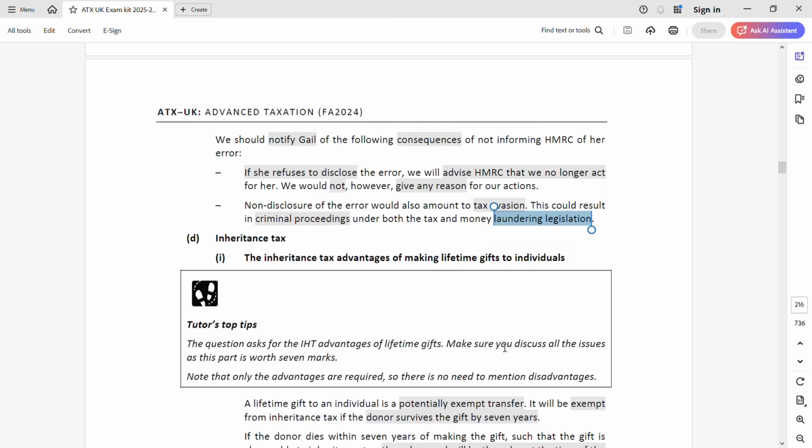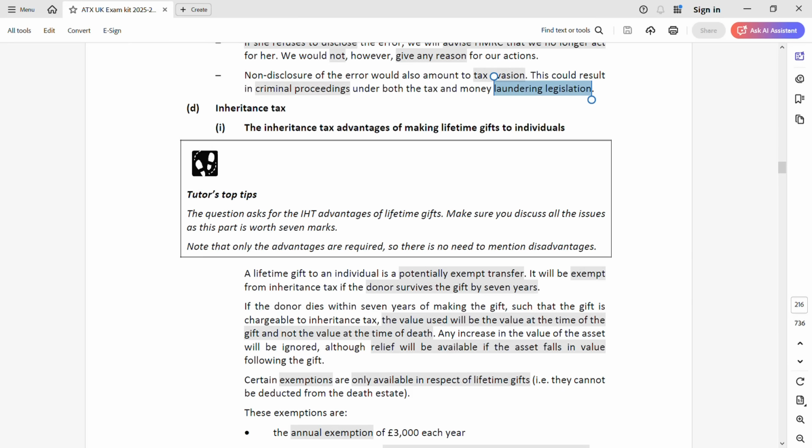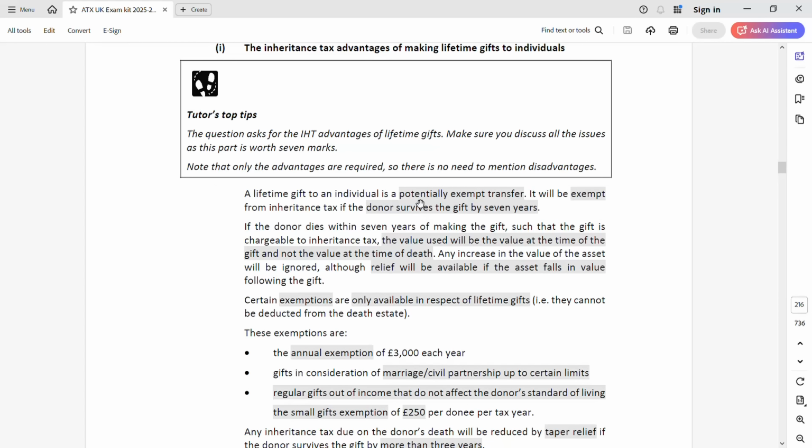Now moving on to part D. Part D is about the advantages of making lifetime gifts. So the first advantage, as you can see in the answer, is that if you are making any gift to an individual, it's a PET, and if the donor survives the gift by 7 years, then it will be exempt from inheritance tax. So in the first para, that's the first point that a candidate could think of.